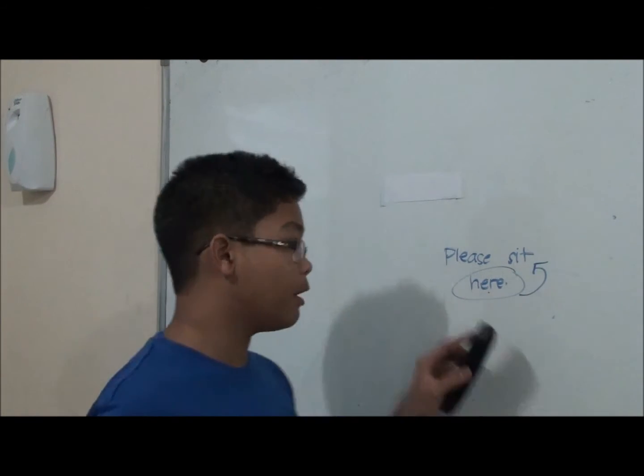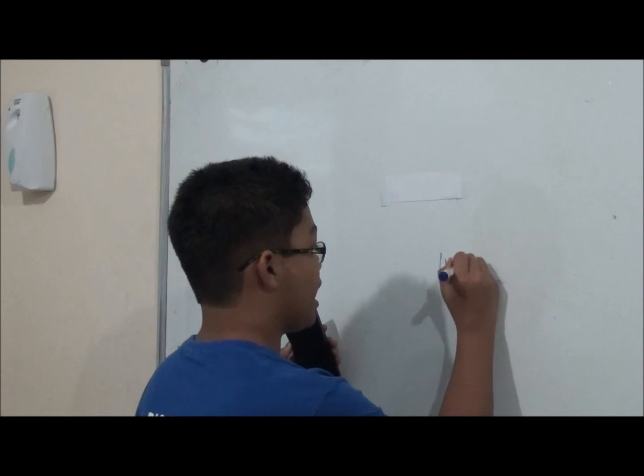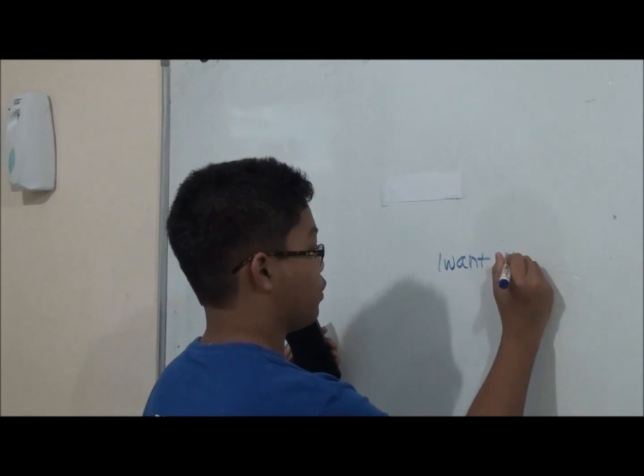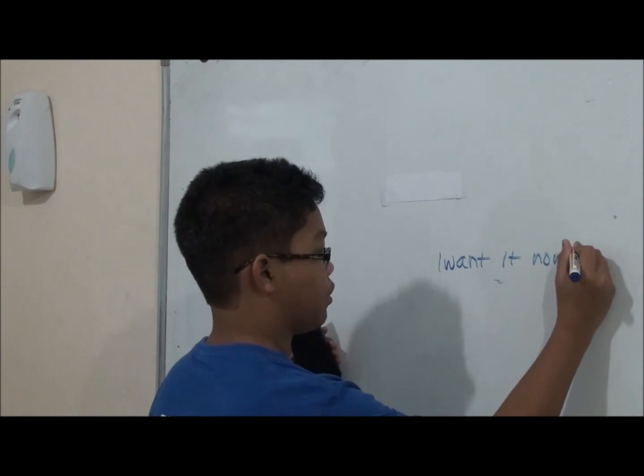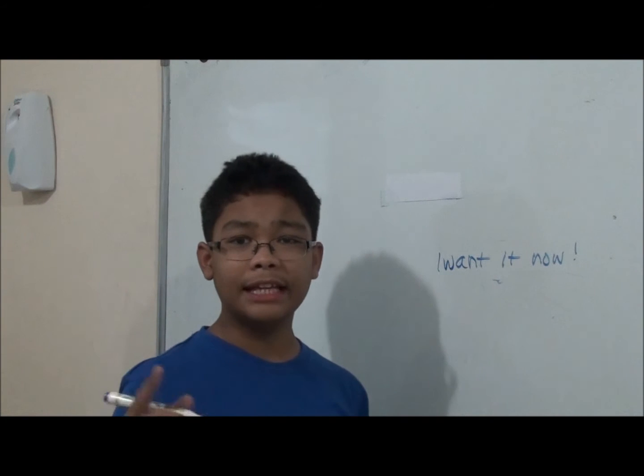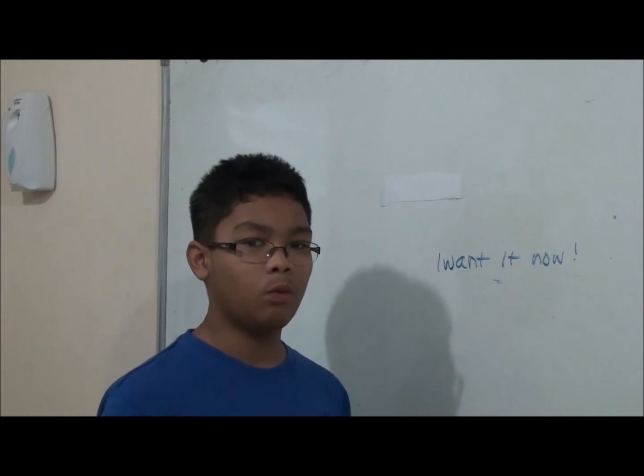Moving on, we have the adverb of time. It tells us something about the time that something happens. They mainly modify verbs, like the past two. They usually answer the question when. Well, I have one example. I want it now. So with that guide question, when do I want it?